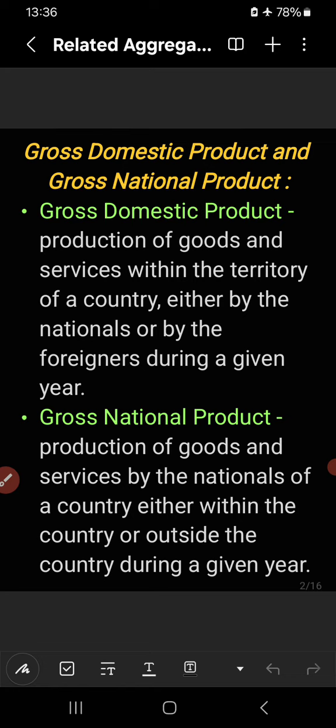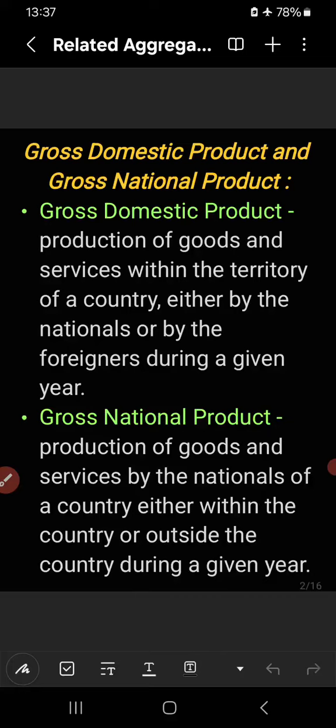It means either by the normal residents of a country or by the foreigners or by the people of other countries, what they produce within the domestic territory, within the political boundary of a country during a given year, that is known as gross domestic product. That is the meaning of domestic product.